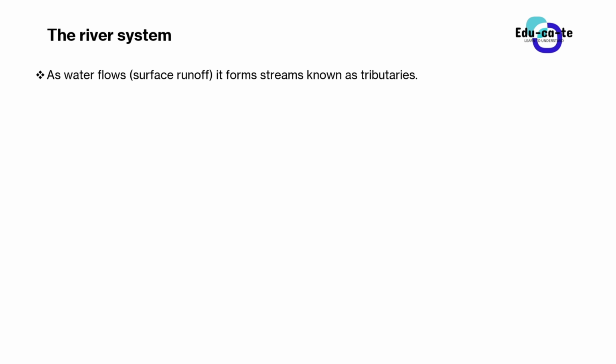So now as water flows, remember we said that is known as surface runoff. That is just the flow of water away from where it was collected. This will form streams, and those streams are known as tributaries. So when water runs off the ground, it forms streams, and these streams are known as tributaries. Whenever you hear the word tributaries, we are talking about streams of water running off over the surface of the ground.